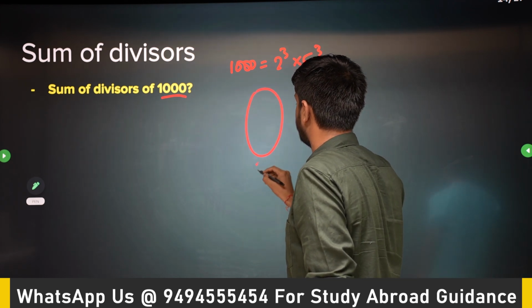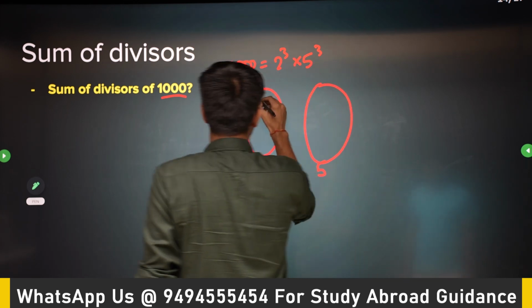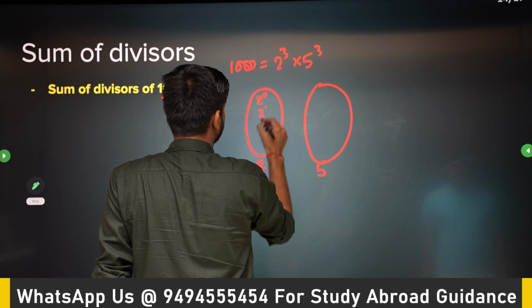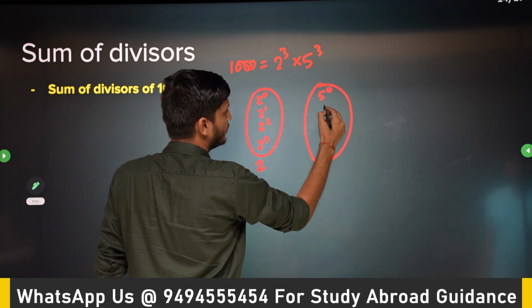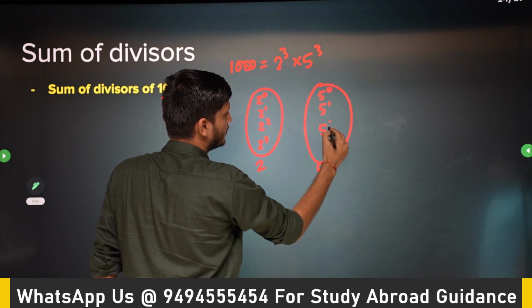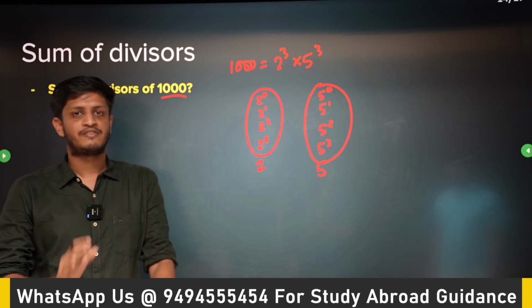We have to take a number from here and a number from here. So we have options for 2 to the power 0, 2 to the power 1, 2 to the power 2, 2 to the power 3, 5 to the power 0, 5 to the power 1, 5 to the power 2, 5 to the power 3. We know that there are 16 divisors.